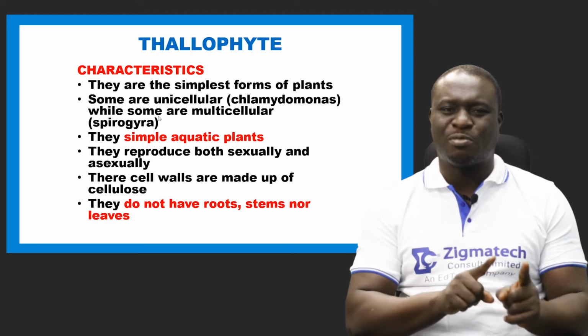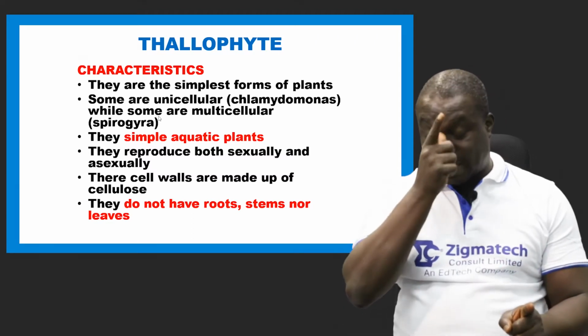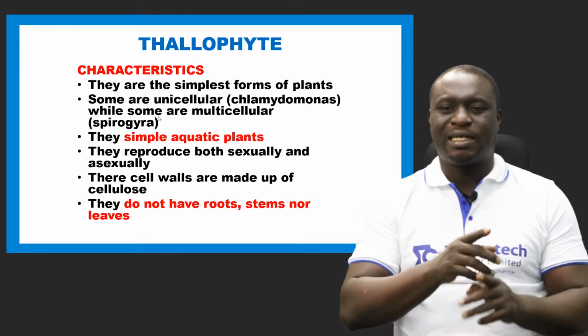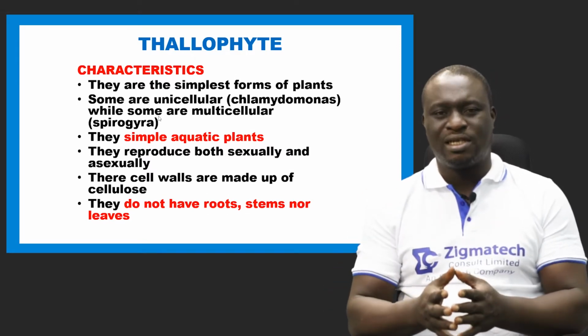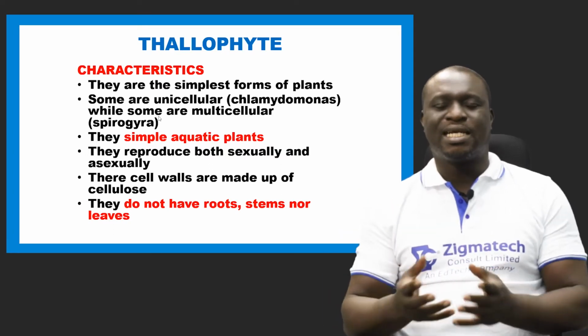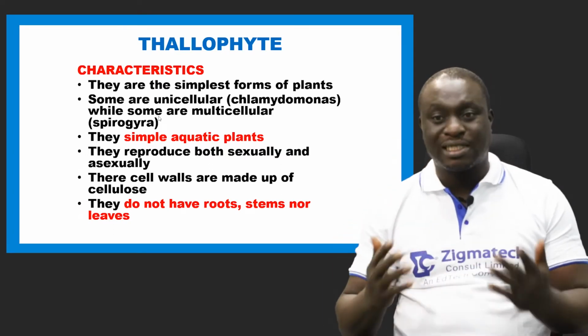You can see the difference between kingdom Plantae and kingdom Fungi. Now, in kingdom Fungi, we said their cell walls are made up of chitin. But in terms of thallophytes, or plants, their cell walls are made up of cellulose.